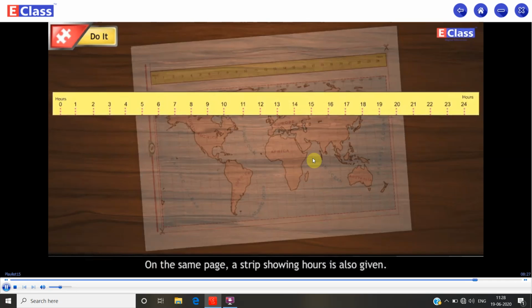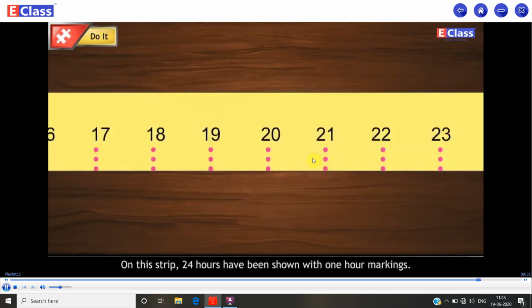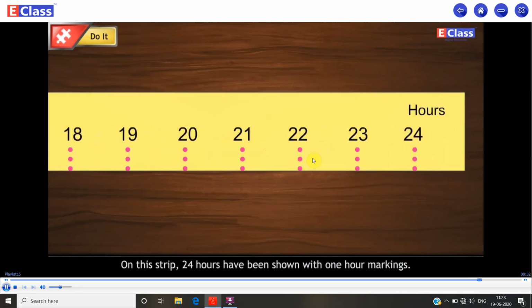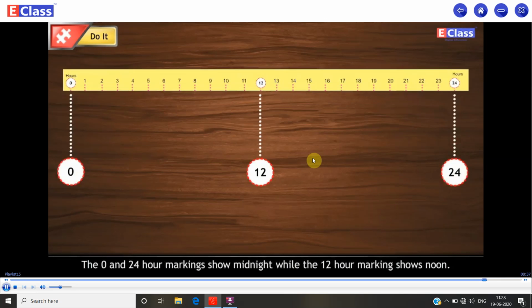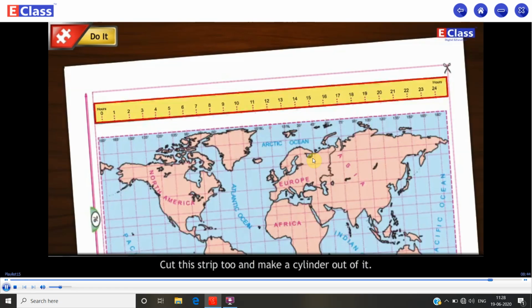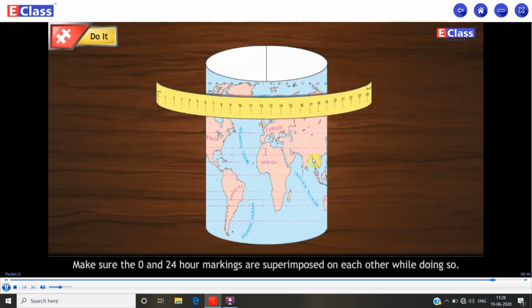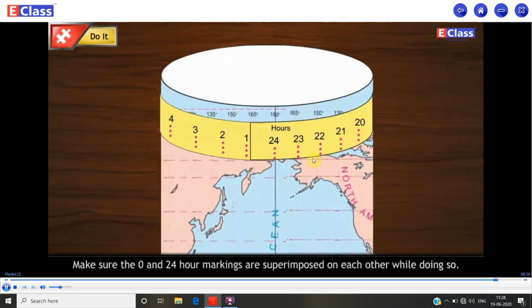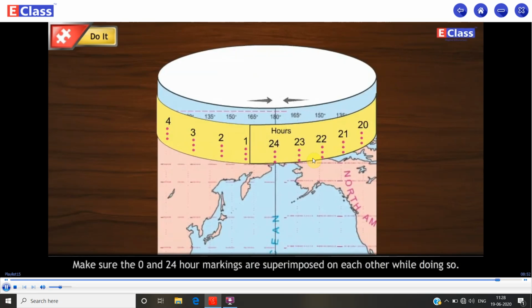On the same page, a strip showing hours is also given. On this strip, 24 hours have been shown with 1 hour markings. The 0 and 24 hour markings show midnight while the 12-hour marking shows noon. Cut this strip too and make a cylinder out of it. Make sure the 0 and 24-hour markings are superimposed on each other while doing so.